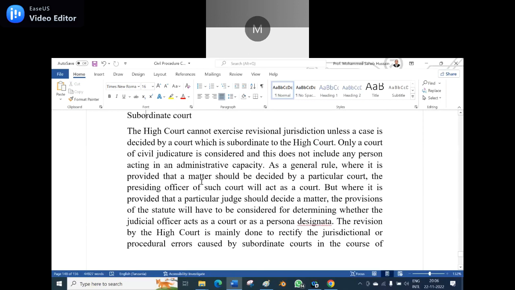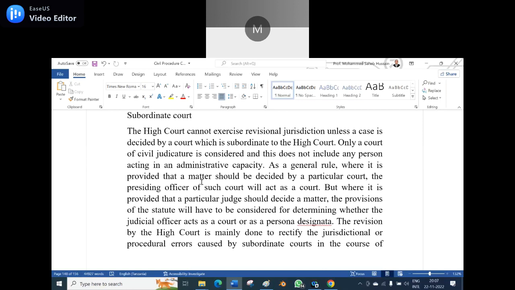As a general rule, where it is provided that a matter should be decided by a particular court, the presiding officer of such court will act as a court. But where it is provided that a particular judge should decide a matter, the provision of the statute will have to be considered for determining whether the judicial officer acts as a court or as a persona designata, means he is appointed as a person designated for the court.